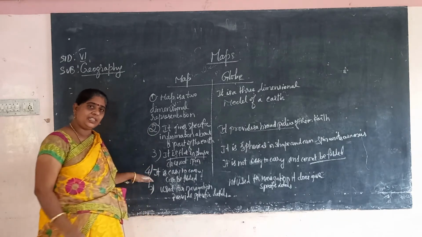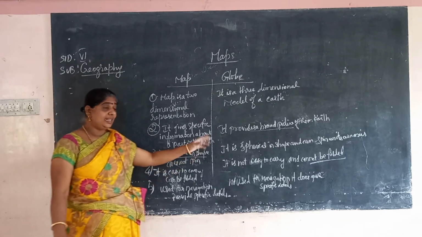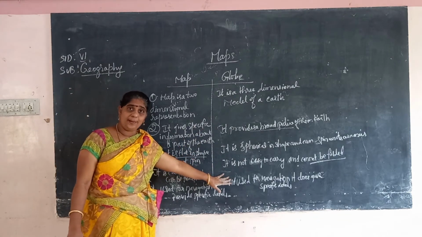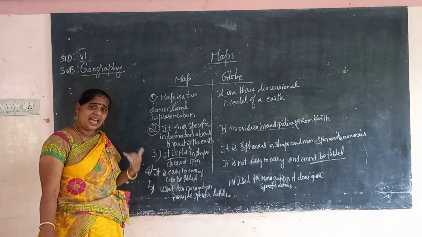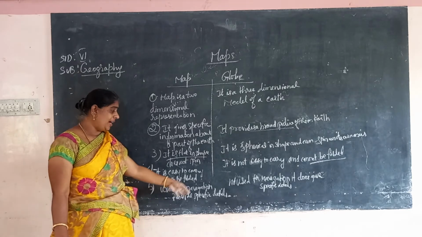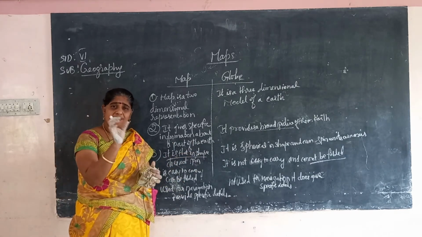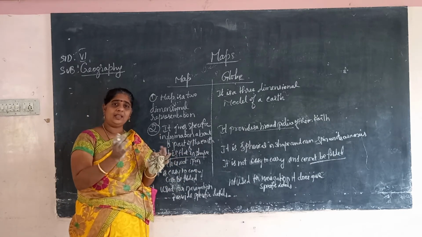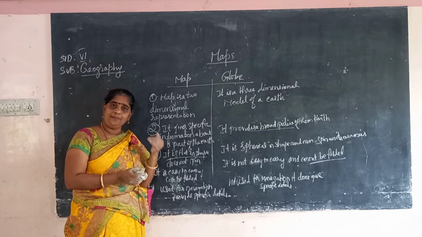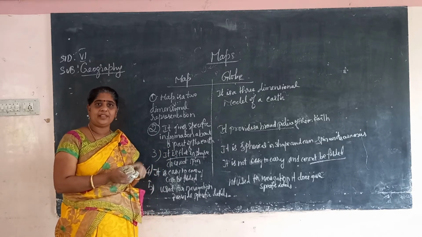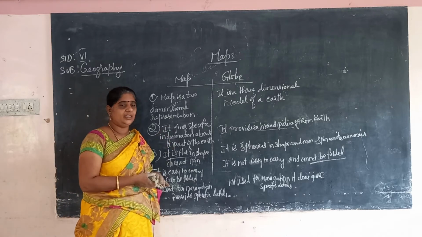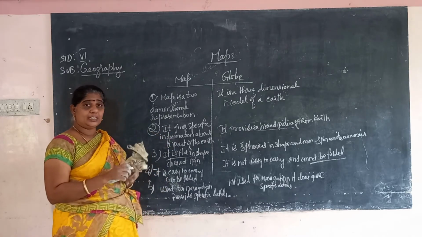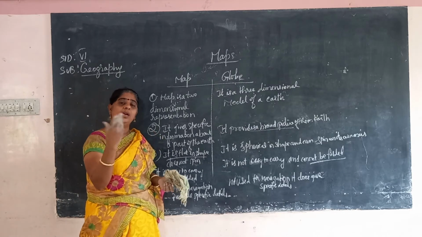A map is easy to carry and can be folded, but a globe is not easy to carry and cannot be folded. And a map is used for navigation because it gives specific details, but a globe won't give proper, detailed specific information about navigation, so it is not used for navigation. So these are the differences between the map and globe.